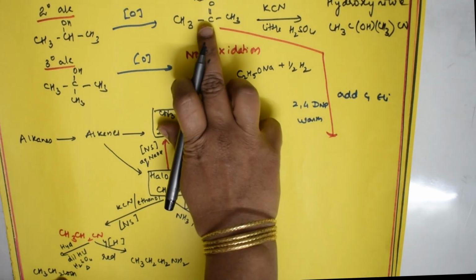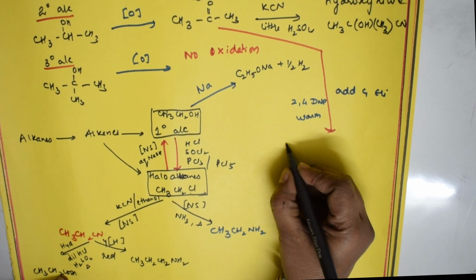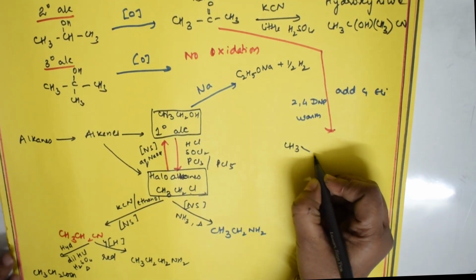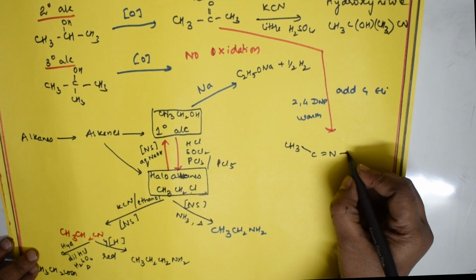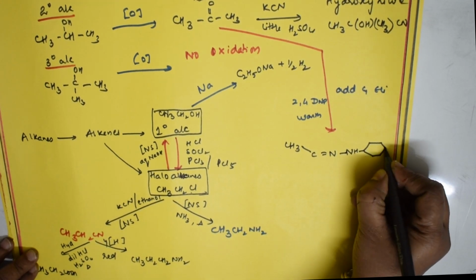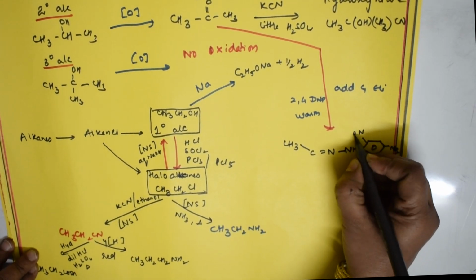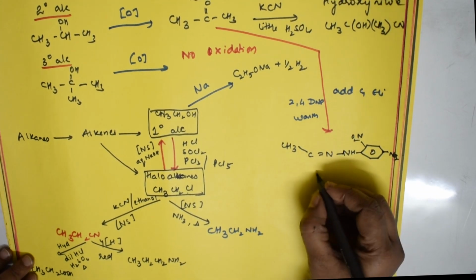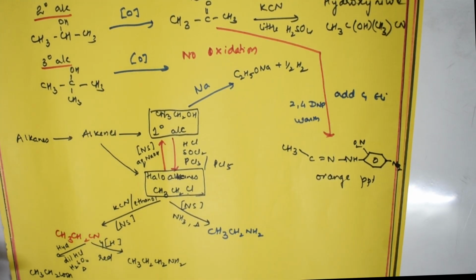The product formed, this is your acetone, isn't it? Just see here, CH3 is here only, carbon is here, so 2,4-dinitrophenylhydrazine, that phenylhydrazine adds to this carbon. So this is over. 2,4, at the second position, and at the fourth position you are getting this. What is this? This is nothing but an orange precipitate. Orange PPT is formed.